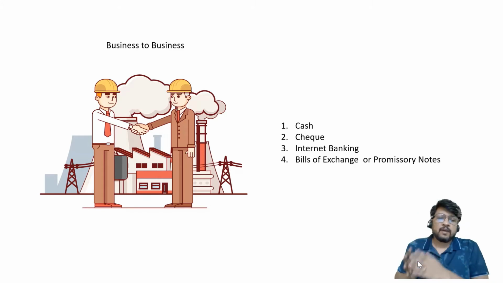On the other hand, if Annapurna Atta is going to the same wheat farmer and purchasing wheat from the farmer, afterwards converting it into Annapurna Atta and selling the same, that means Annapurna Atta company has purchased wheat not for the purpose of self-consumption but for the purpose of converting it into wheat flour, and afterwards not to use the wheat flour for self-consumption but to sell the wheat flour to somebody else. In such a situation, the transaction between the farmer and Annapurna Atta company will be considered as a B2B transaction, business to business transaction. What is the specialty of these types of transactions?